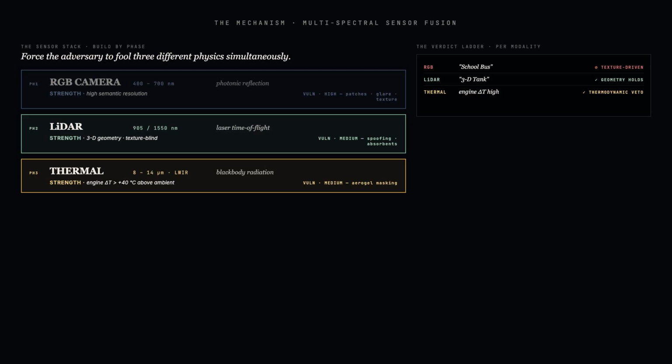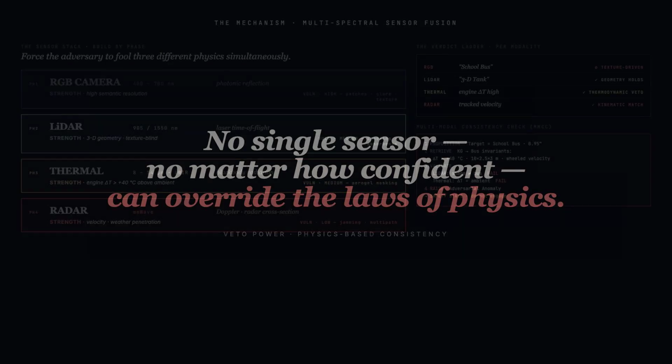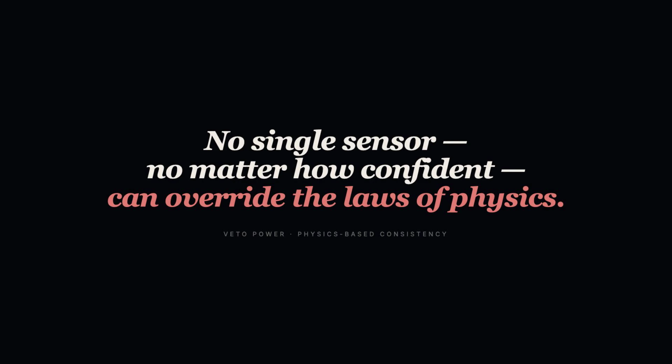The four sensors are then combined through intermediate deep fusion, a transformer-based attention mechanism that dynamically weighs each modality by context. On top of fusion runs the multimodal consistency check. The system retrieves the physical invariants of the proposed object from a knowledge graph, validates each constraint, and if the texture says school bus while the geometry says tank, it raises an adversarial anomaly and falls back to a safety state. No single sensor, no matter how confident, can override the laws of physics.